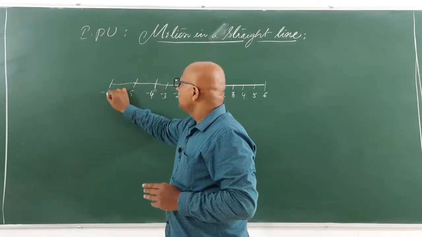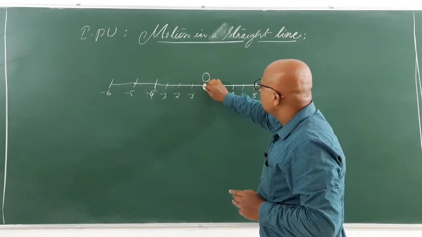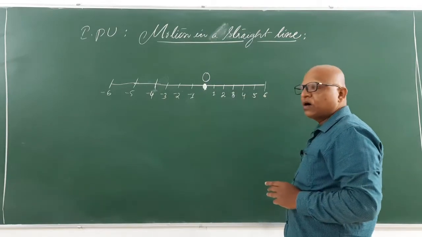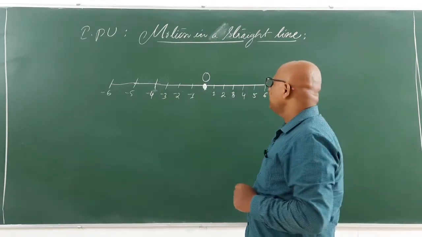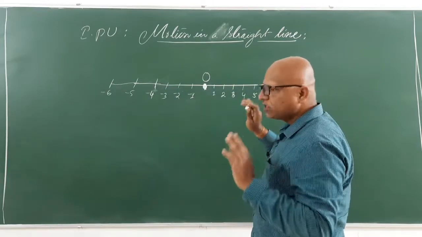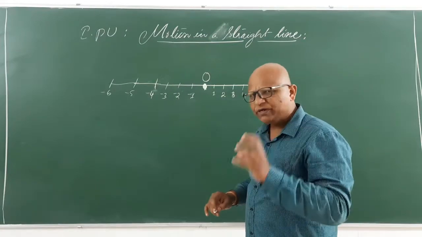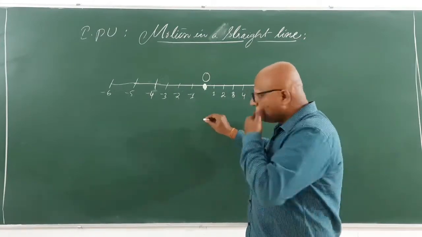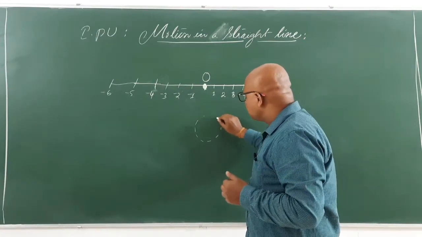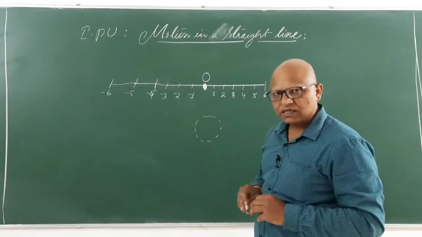This is the number 0, the origin of the number line. And we will consider a particle here, not the car, not the bike, not a person. Why do we choose a particle? Particle always has mass also.